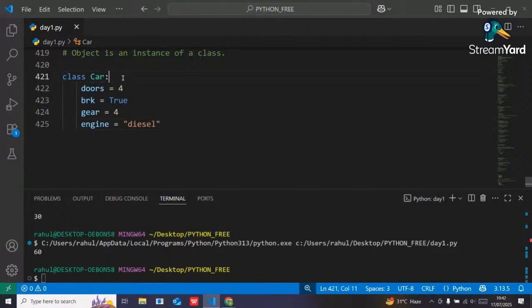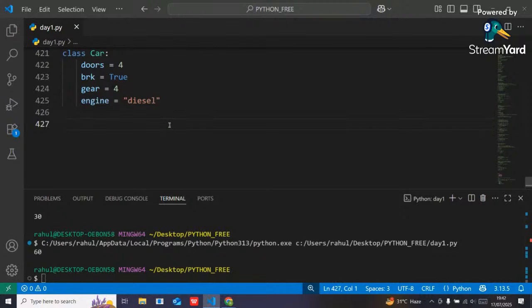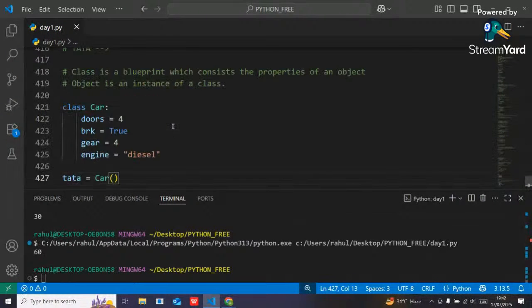I can say that this car is my blueprint, and inside that car some properties are there. So doors, brake, gear and engine are the properties of that class. Now by following that car blueprint I want to create my own car, like Tata. So here Tata, and I will use that car blueprint.